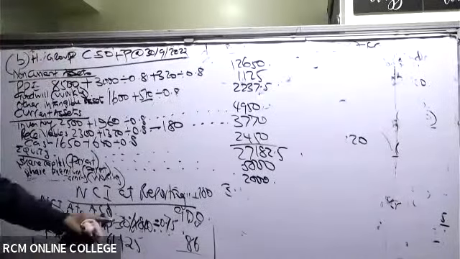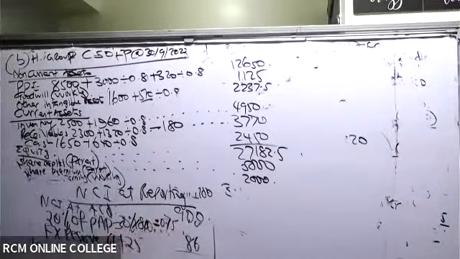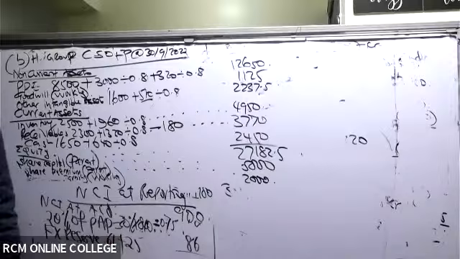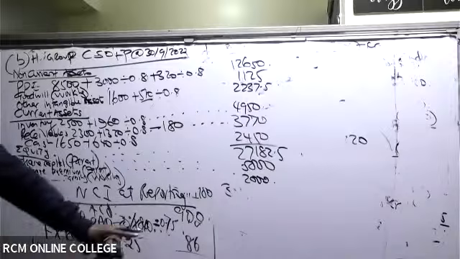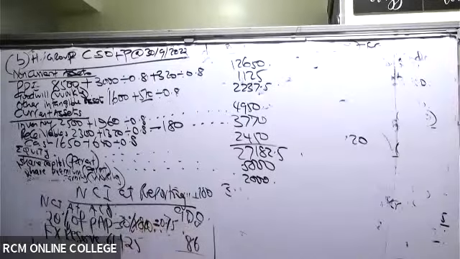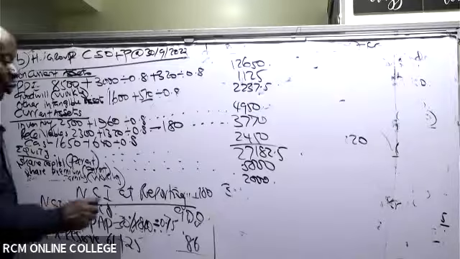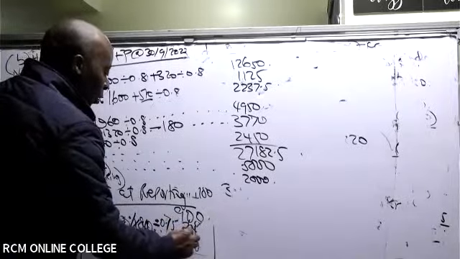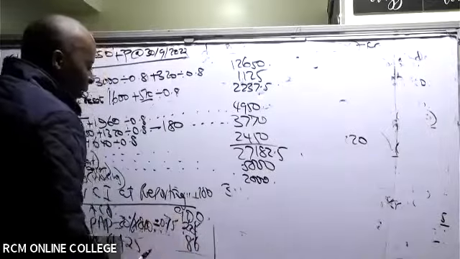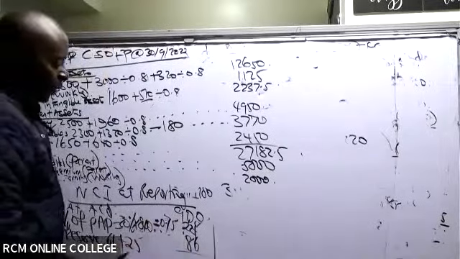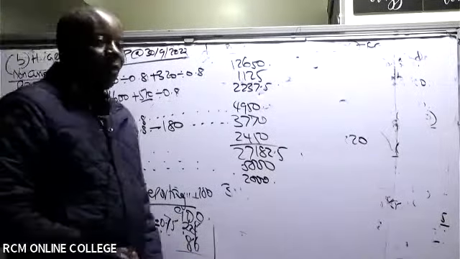So this one will give me what answer at the end of the day? 224, right? So 224 plus 86 plus 900, which will give us what answer?